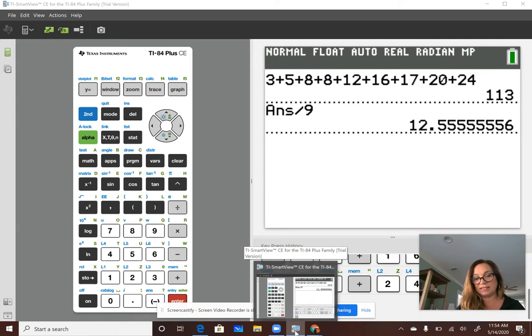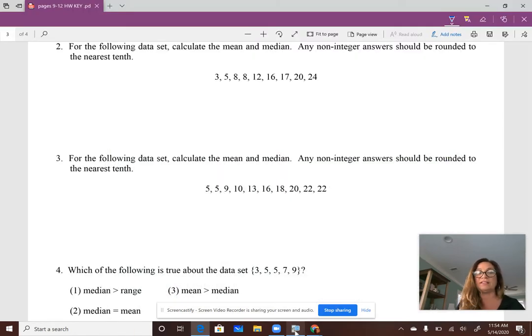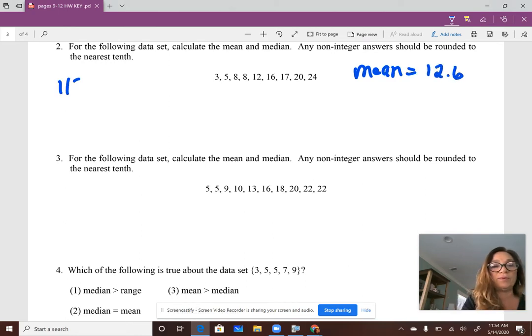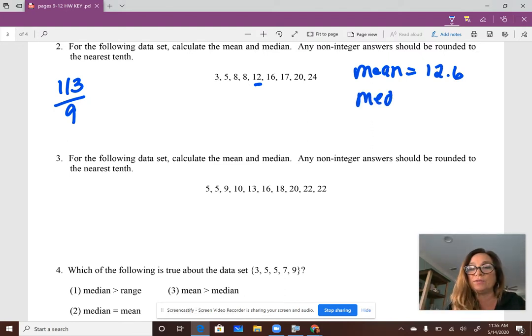I believe it said to round it to the nearest 10th. So the mean is equal to 12.6. And that was 113 divided by 9, a little bit of scrap work. Okay, so since there are 9 data points, 12 would be in the middle. So if you look at that, there's 4 to the left, there's 4 to the right, equal groupings. So the median is equal to 12.